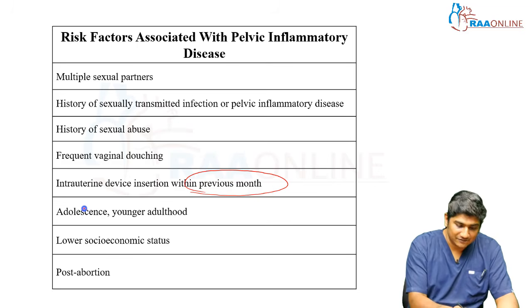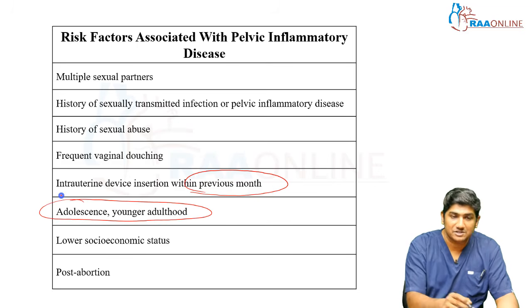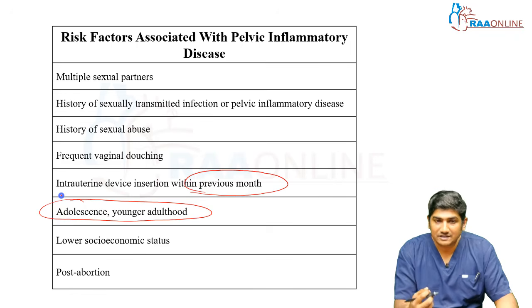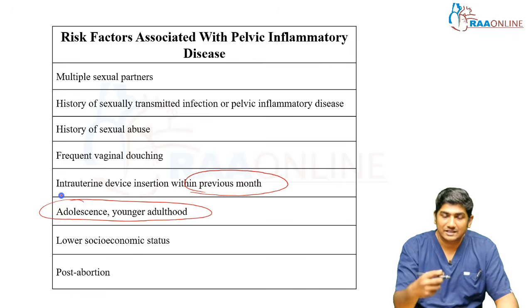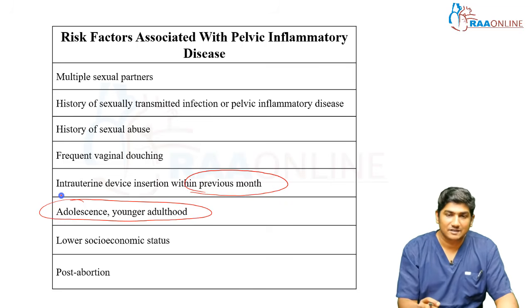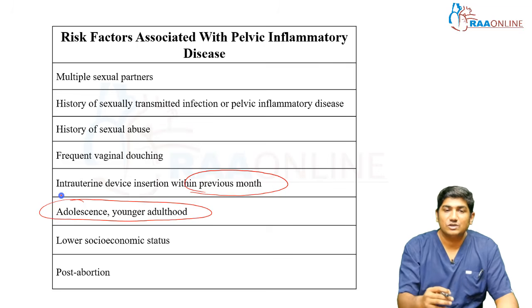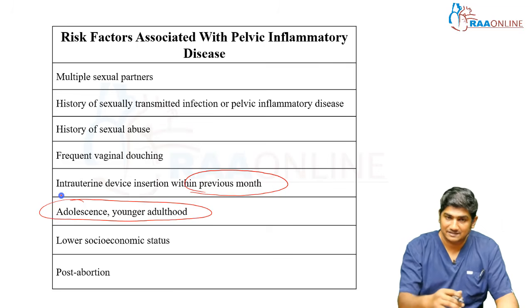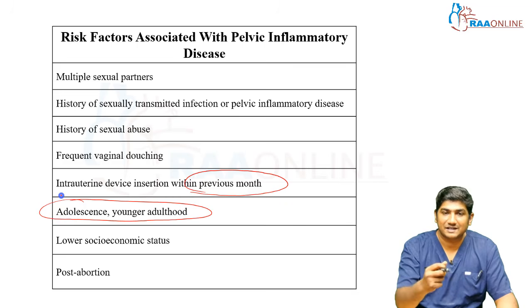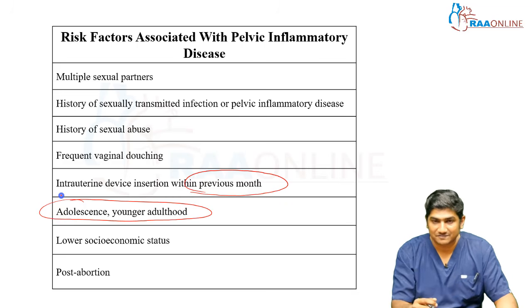Okay, why adolescence and younger adulthood is specifically mentioned is that they feel hesitant to tell that particular complaint even to their parents, right? So they strongly feel it's going to be a UTI. And if by chance it's a sexually related disease, it has a social stigma. They will not let the parents know about that sexual activity in the first place, right?